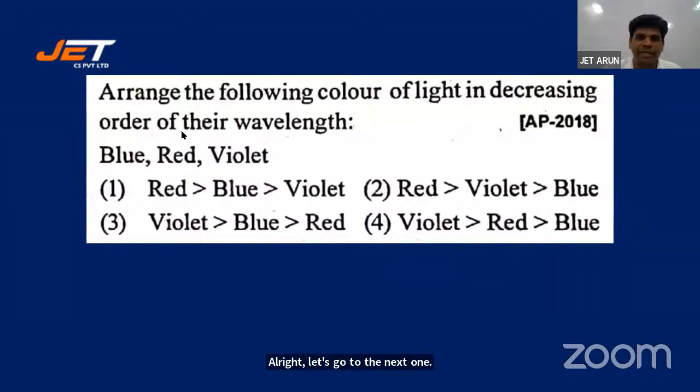Arrange the following color of light in decreasing order of their wavelength. Blue, red, violet. Red's wavelength is greater than blue, then greater than violet. Or red's wavelength is greater than violet, which is greater than blue. Violet, blue, red. Violet, red, blue. Which of these is correct? Violet will be around 400 nanometers or 4000 angstroms. Red will be around 6000 angstroms.